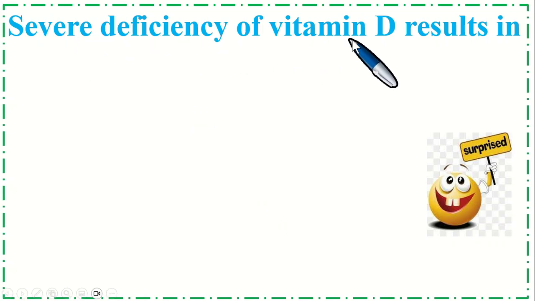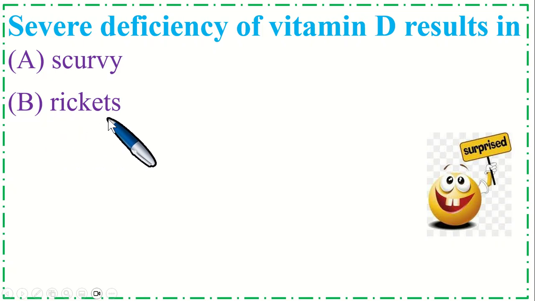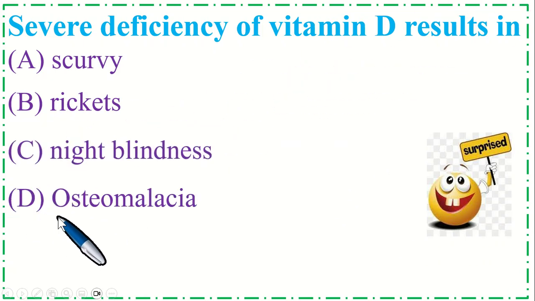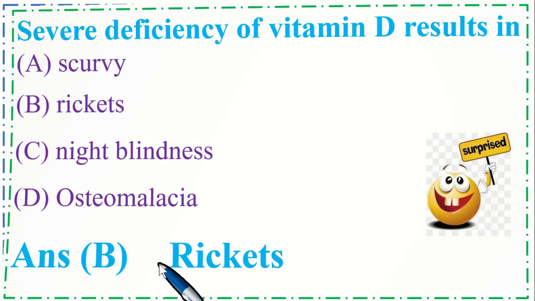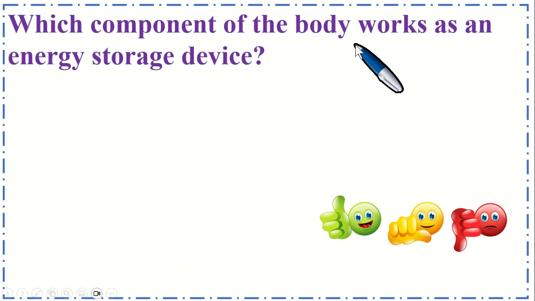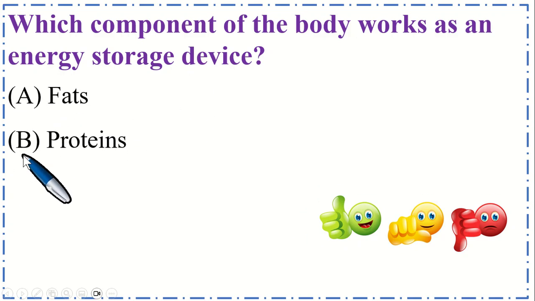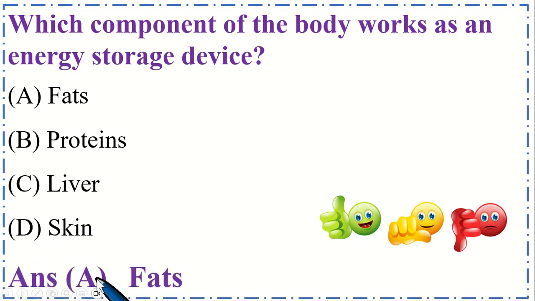Severe deficiency of vitamin D results in option A, scurvy disease, B, rickets, C, night blindness, and option D, osteomalacia. So the correct option is B, rickets. Which component of the body works as an energy storage device? Option A, fats, B, protein, C, liver, and option D, skin. So the correct option is A, fats.